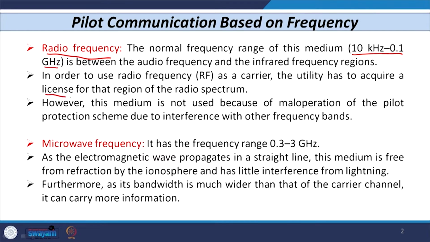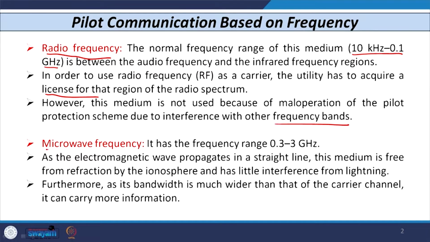So, the utility has to acquire the license if I use radio frequency as the medium for transmission of signal or data. However, this type of medium is not used because of maloperation of the pilot relay due to interference of such a frequency band with some other frequency band. So, that is why this is not used.